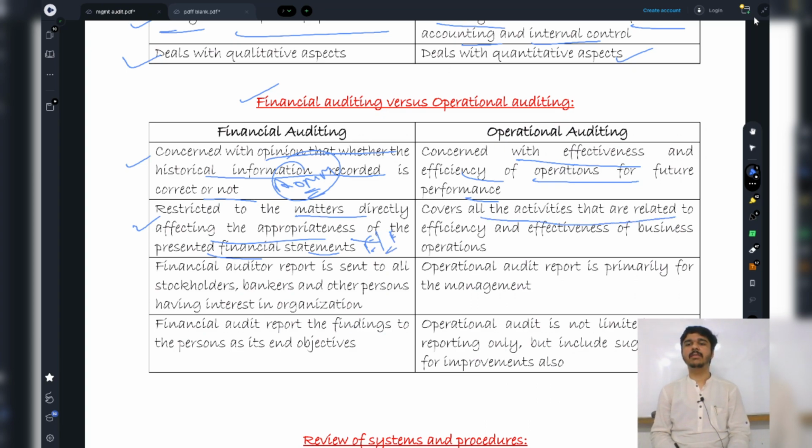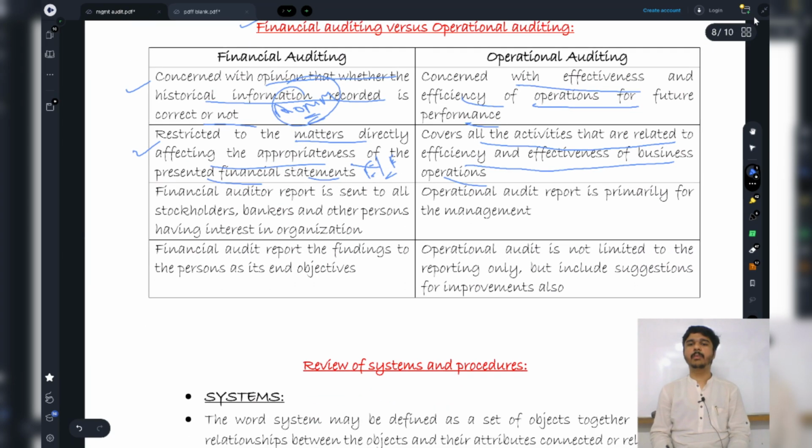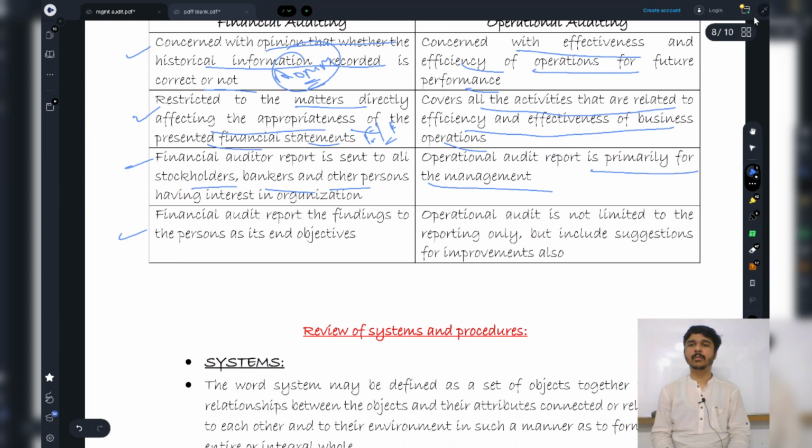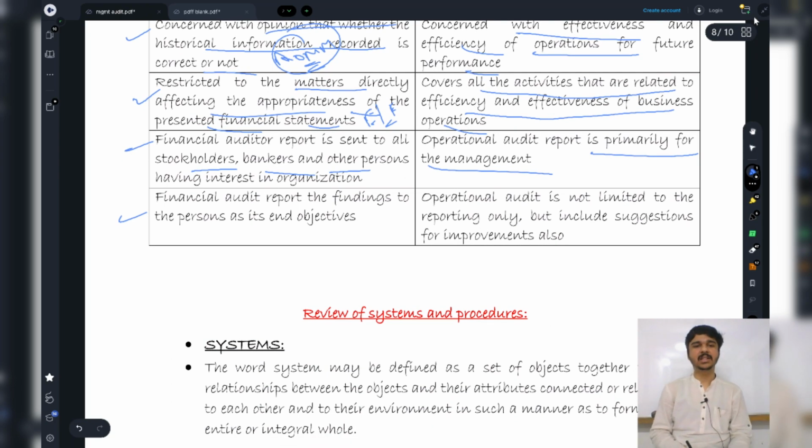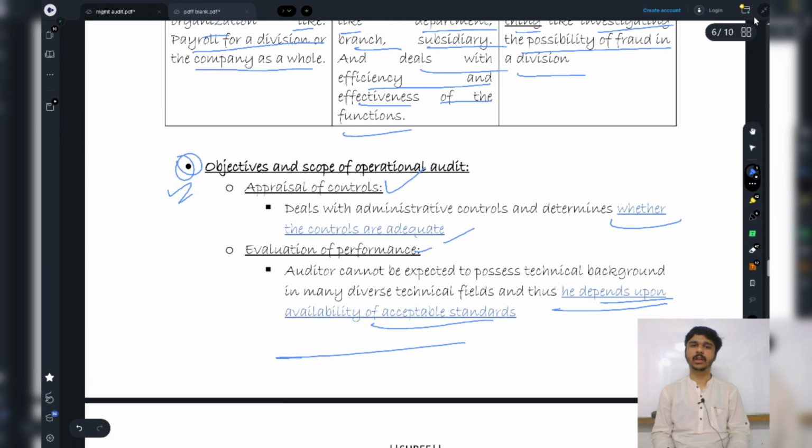Here in operational audit we cover all the activities that are related to efficiency and effectiveness of the business operations. Operational audit report is primarily for the management. In financial audit, the report is sent to all the stockholders, bankers and everybody. The work of the financial auditor ends as soon as the report is sent. Operational audit is not limited to reporting only. It includes suggestions for improvement. So the role does not end there.